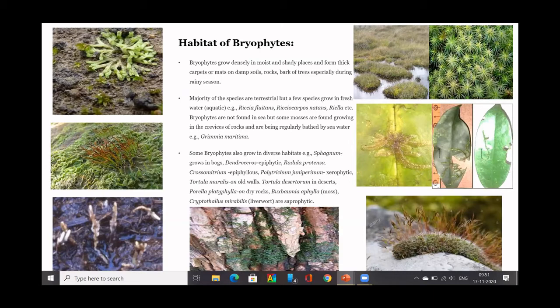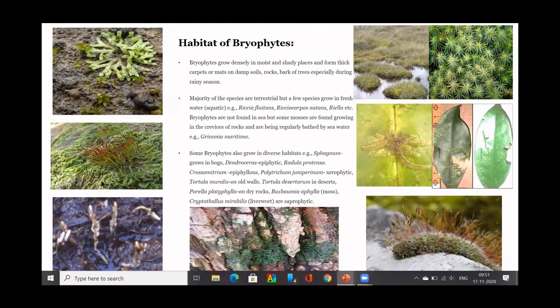In that place you can see sphagnum moss. This is the marshy area, and you can see sphagnum moss growing in marshy places. And then you have epiphytic moss, bryophyte. Epiphytic means it grows on another plant.